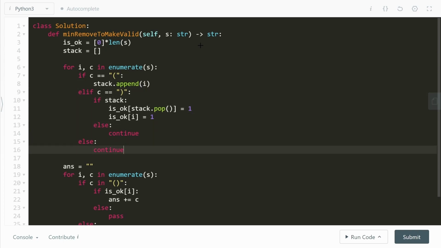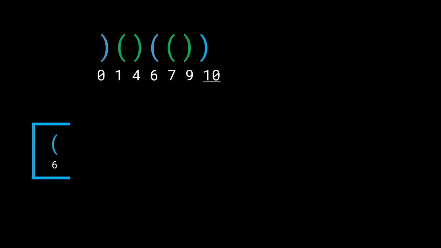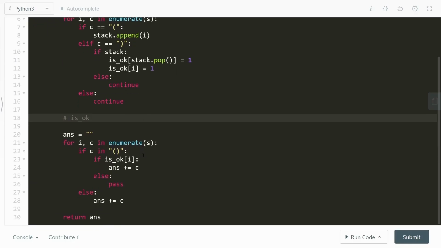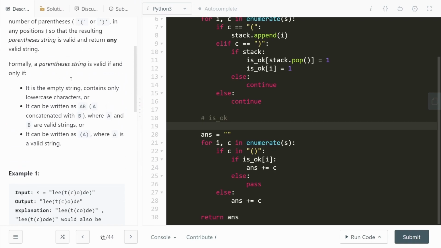All right, so at the end of this iteration, isOK is the array which contains all the information. It is the one which contains the information of which all are blue, which all are 0, and which all are green. The green represents 1 and blue represents 0, right? So let's go ahead and iterate further. Now the goal of this problem is to return the string.